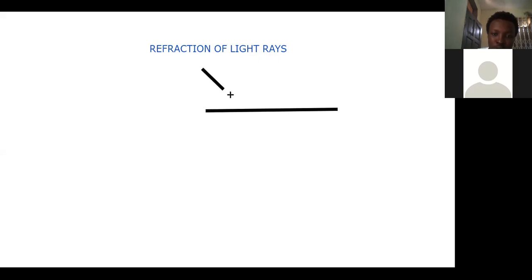Let me give you an example before I even define what refraction is. You have two transparent media here of different densities. Let's assume that light is traveling from air, which is a transparent medium. Definitely we have the line that separates the media, which is called the normal.